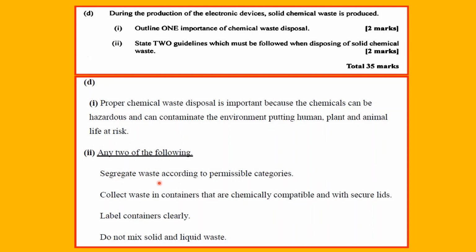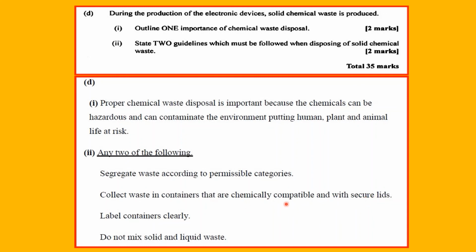First, you will separate the waste according to the permissible categories, right? You have different categories of waste: liquid waste, solid waste, and some stages in between those two. So you have to separate them, and you can't put them in the same containers. Collect waste in containers that are chemically compatible and with secure lids.